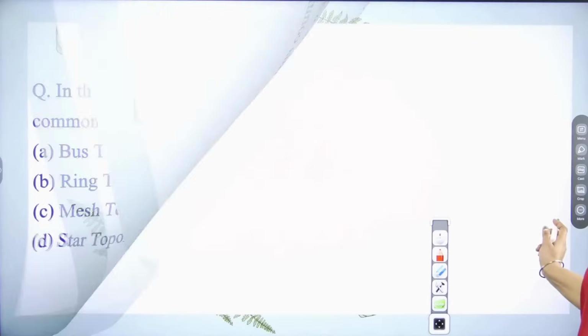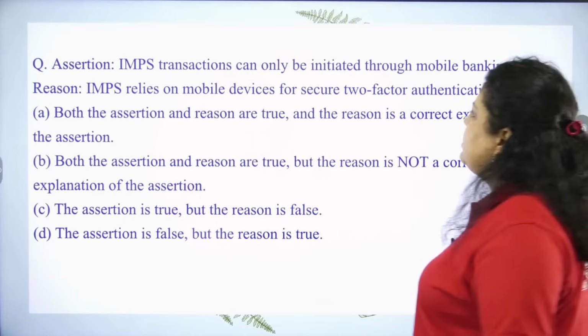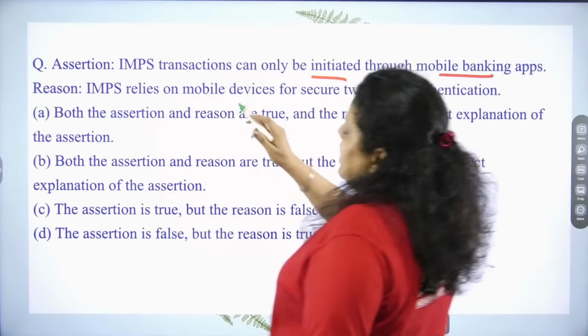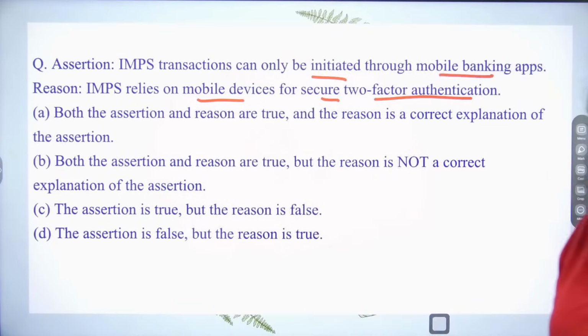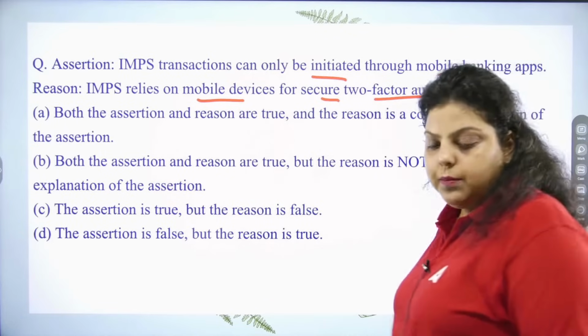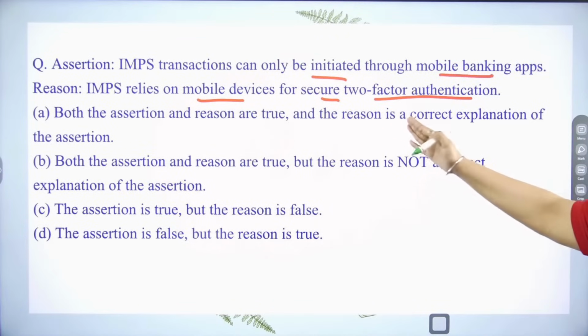Very good, D. Next question is talking about here that assertion is saying IMPS transaction can only be initiated through mobile banking app, and reason is that IMPS relies on mobile device for secure two-factor authentication. So which of the following here, Hannah, is true? It can only be initiated by using the mobile application, and the second is saying IMPS relies on mobile device for secure two-factor authentication, and the right answer is